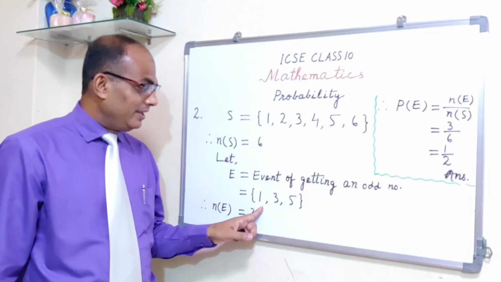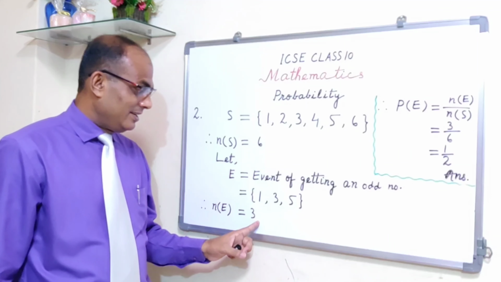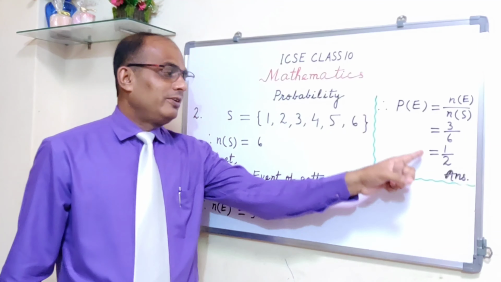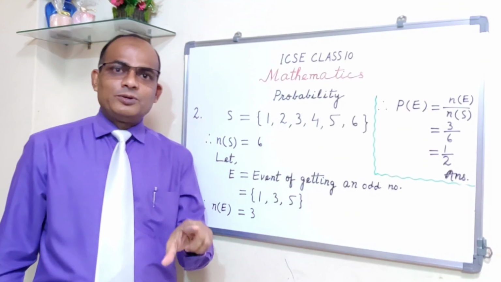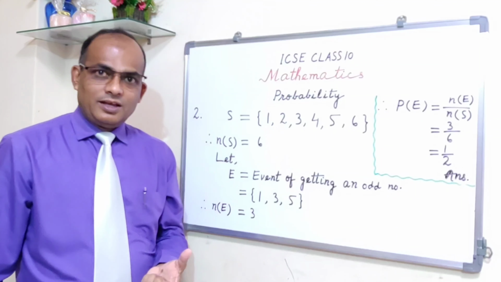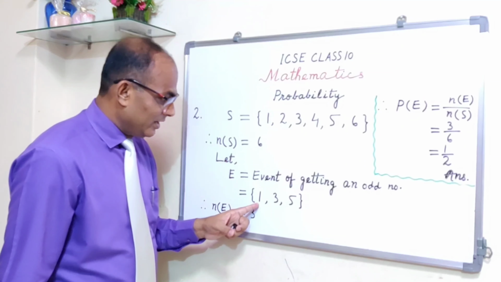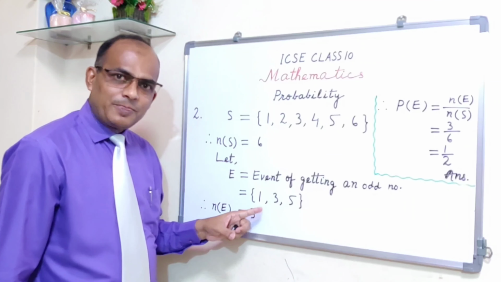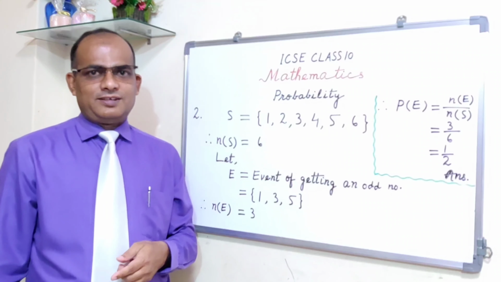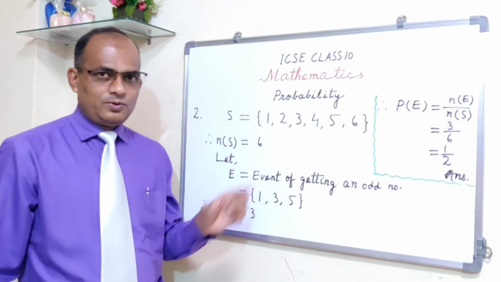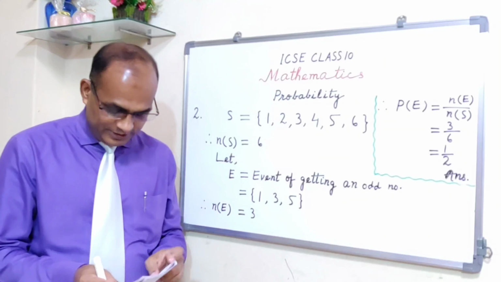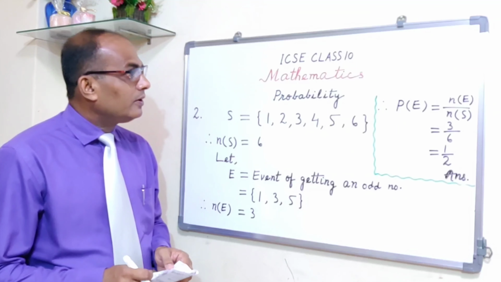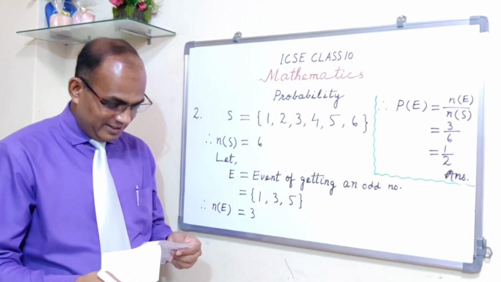So that's why I am saying please do not write down directly 3 by 6 or directly 1 by 2, because there also the answer is 1 by 2, here also the answer is 1 by 2, but we don't know what you are writing. We don't know whether you are taking here 1 or 2. Alright, so give all these necessary steps, do it systematically, show all the workings. Okay, so I hope it's clear.